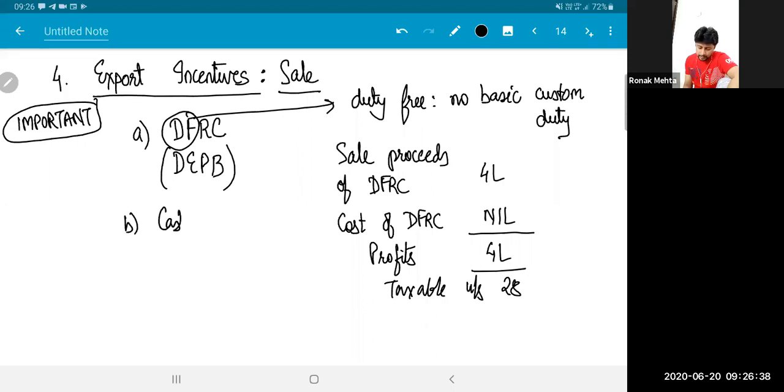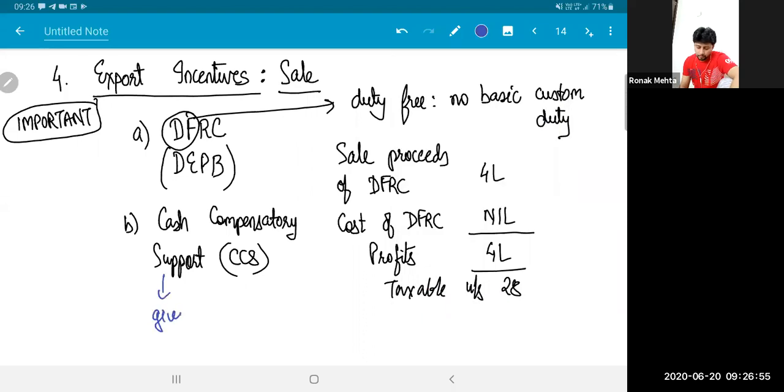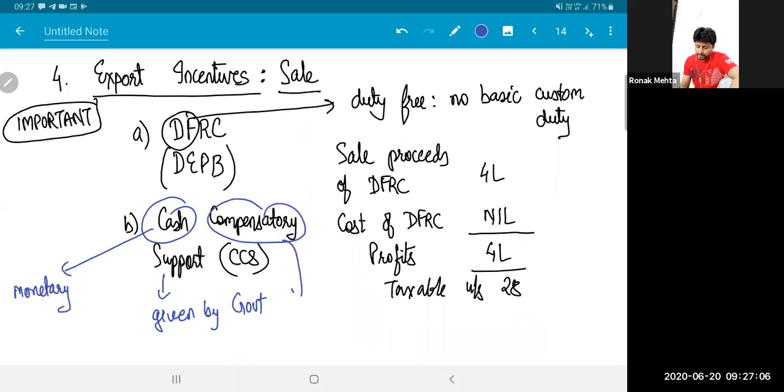Similarly, another export incentive that is provided is called cash compensatory support, CCS. I'll use these terms: support given by government in the form of cash. So this is monetary support, and that is compensation. Compensation for reducing your export price.